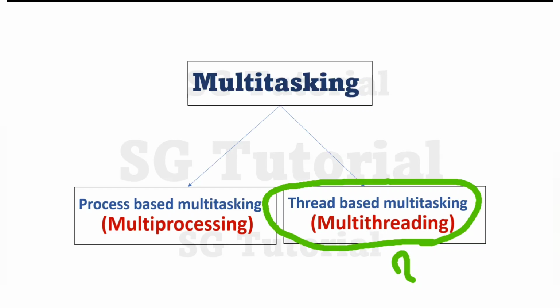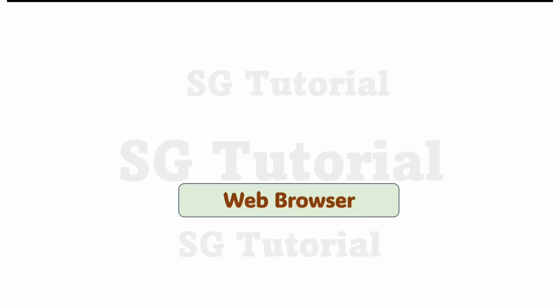Okay. For better understanding, let's understand it with the help of an example of a web browser. A web browser is also one of the programs which is created by developers, right? So using a web browser, we can do multiple tasks simultaneously, such as we can download a file that might be an audio file, video file or a text file.